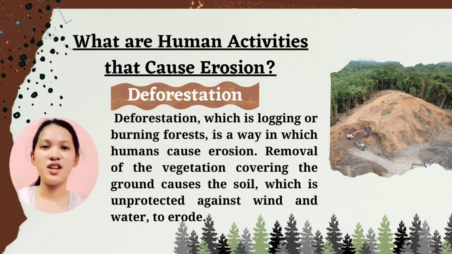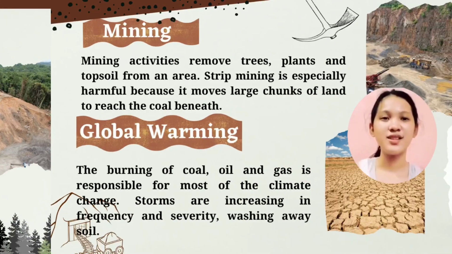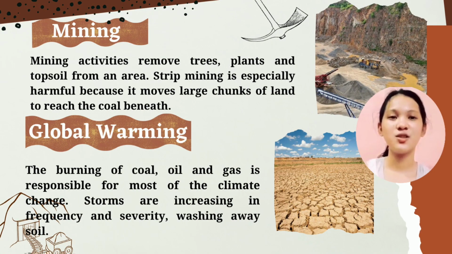Removal of the vegetation covering the ground causes the soil, which is unprotected against wind and water, to erode. The loss of topsoil essentially destroys the ability for the land to regenerate. Next human activity that causes erosion is mining. Mining activities remove trees, plants, and topsoil from an area.